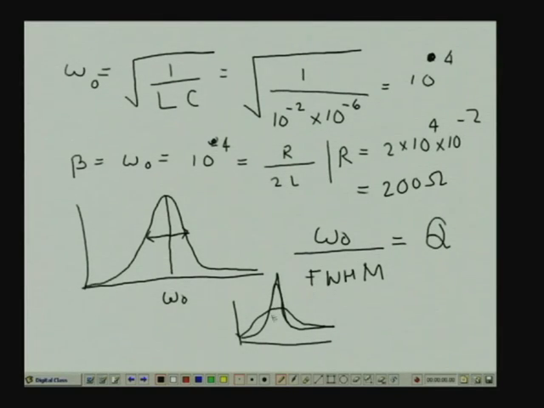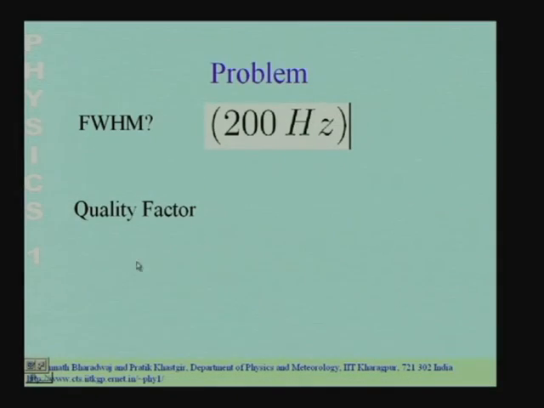So, high quality factor it will be very sharp, for low quality factor it will be quite broad, and this tells you how good your oscillator is. If the damping is very small, then the quality factor is going to be quite large, because we have seen that the full width at half maxima is twice the damping factor, whereas if the damping is quite large, then the quality factor is going to be quite small.